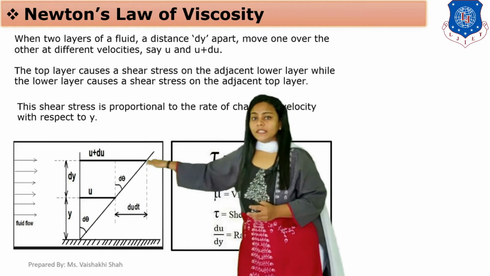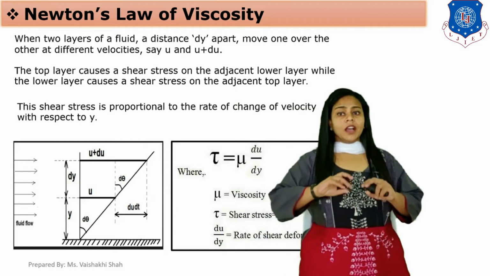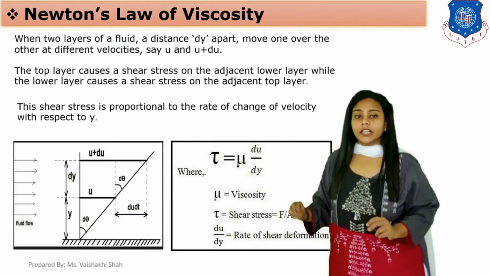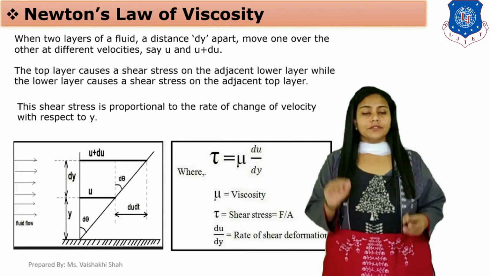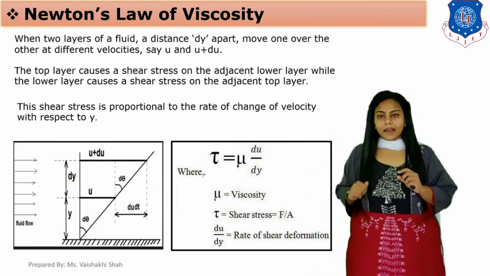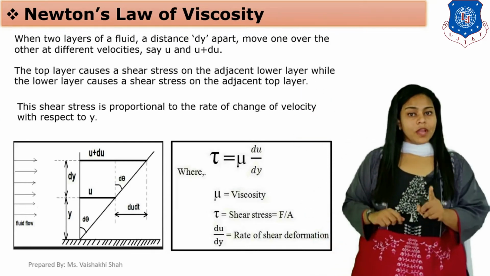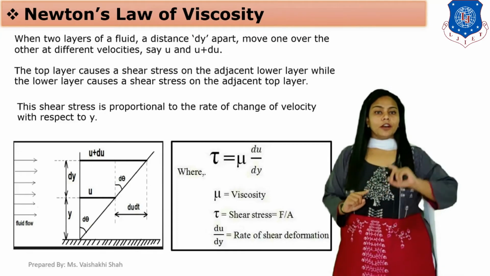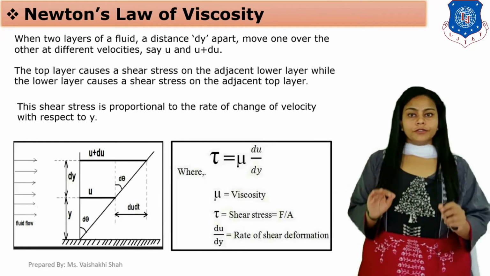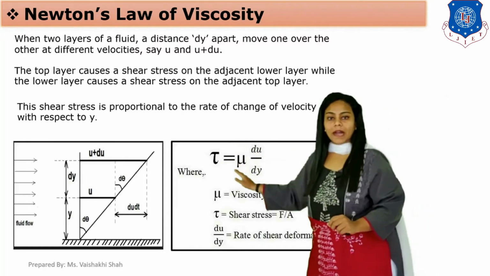Due to the difference of velocities, a shear stress is created, which we indicate as tau. This shear stress tau is proportional to the rate of change of velocity with respect to y. So Newton's law of viscosity is tau proportional to du by dy.